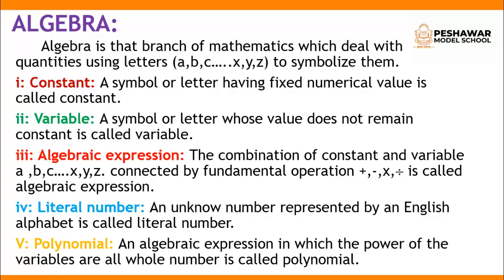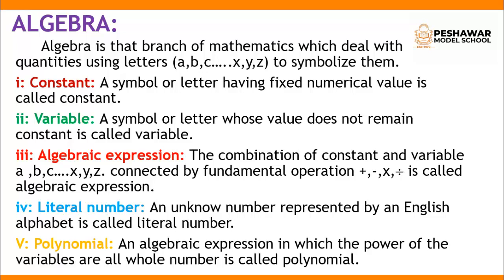Whenever we combine constants and variables connected by the fundamental operations, there are 4 fundamental operations: plus, minus, multiply, divide, it is called an algebraic expression. The combination of constants and variables A, B, C up to X, Y, Z connected by fundamental operations plus, minus, multiply, divide is called an algebraic expression.